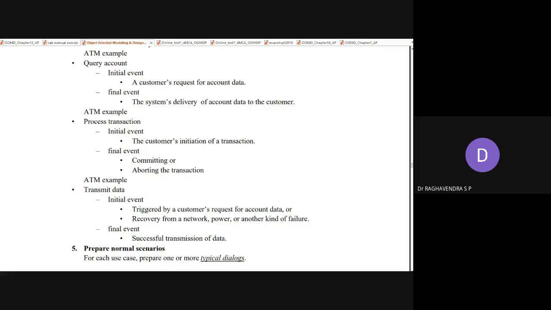So no action means your account, your money goes back to your account. So this is called atomicity. So that is called recovery techniques.